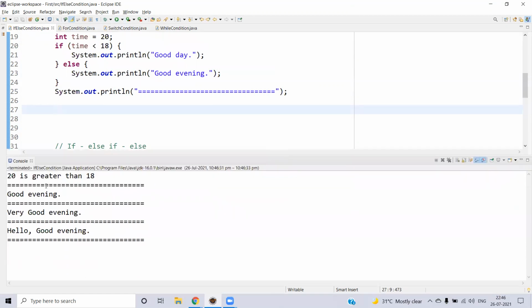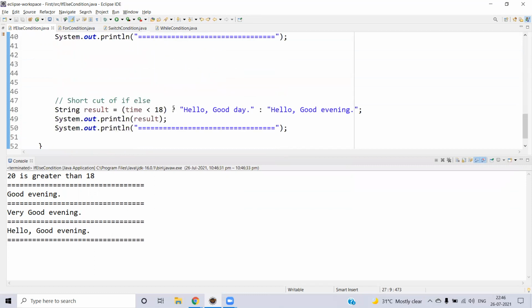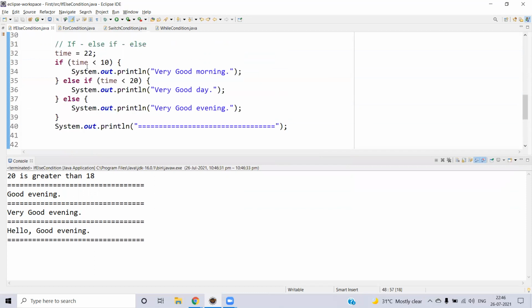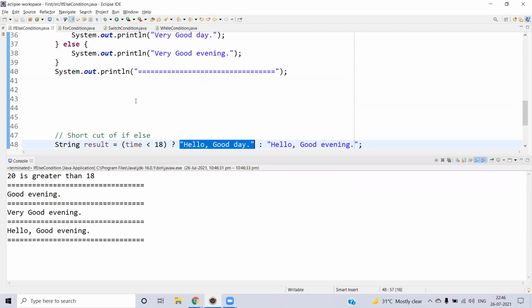So we are getting the same output. So here 20 is greater than 18 and good evening, very good evening, hello, good evening, which will be the last one. So this will be the ternary operator. So time is less than 18 and obviously at the last time it will be 22, right? So it is false. So that's why we are getting the hello, good evening.